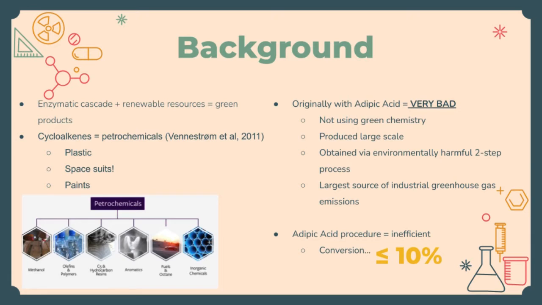Cycloalkenes are useful products because they are bulk petrochemicals widely employed in various industrial processes. They are the building blocks that are essential to making the materials necessary for many aspects of modern life, like plastics, spacesuits, and paints. Originally, the process took place using adipic acid, a highly relevant commodity that is produced at large scale. However, the product is mainly obtained by an inefficient and environmentally harmful two-step process, and it is the largest source of industrial greenhouse gas emissions. The adipic acid procedure is incredibly inefficient at a conversion rate of less than 10%.